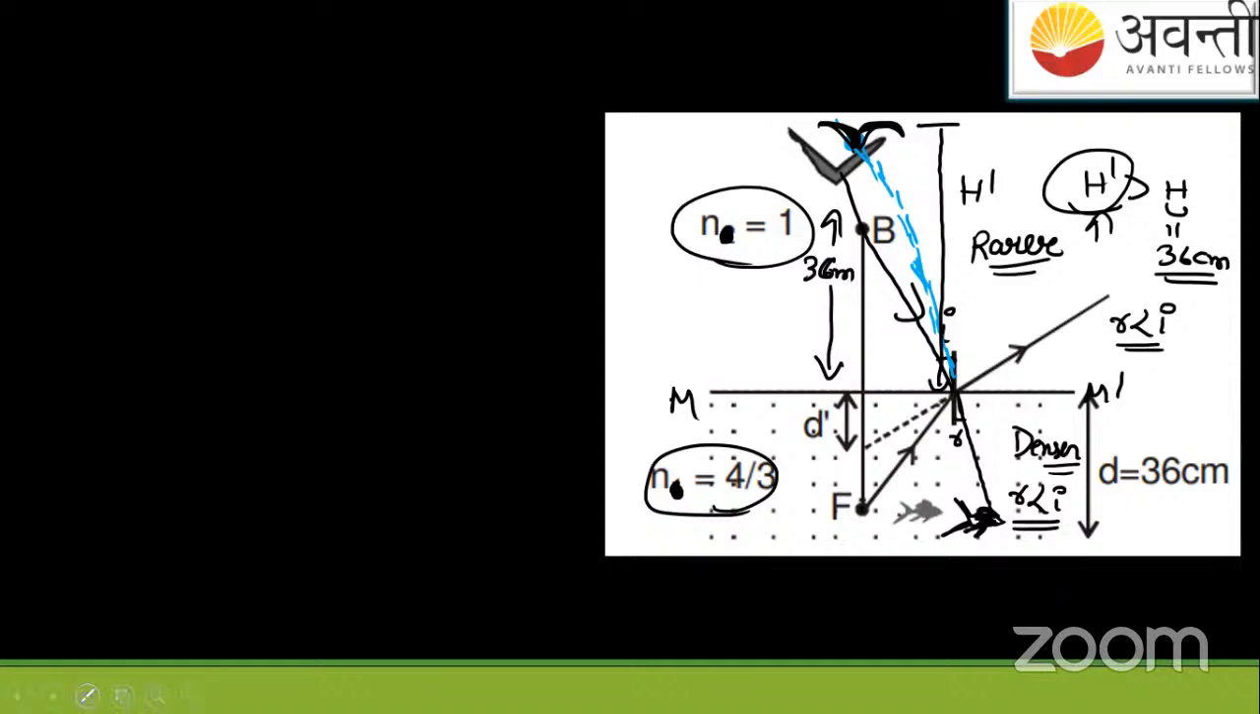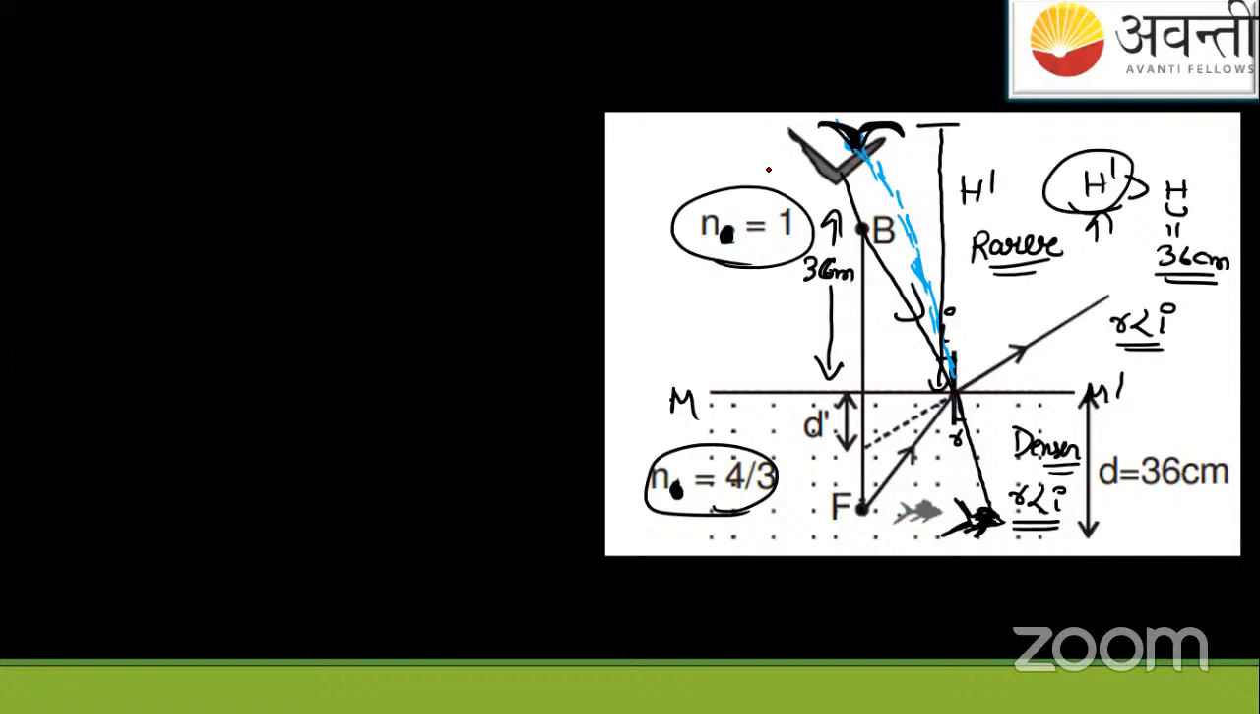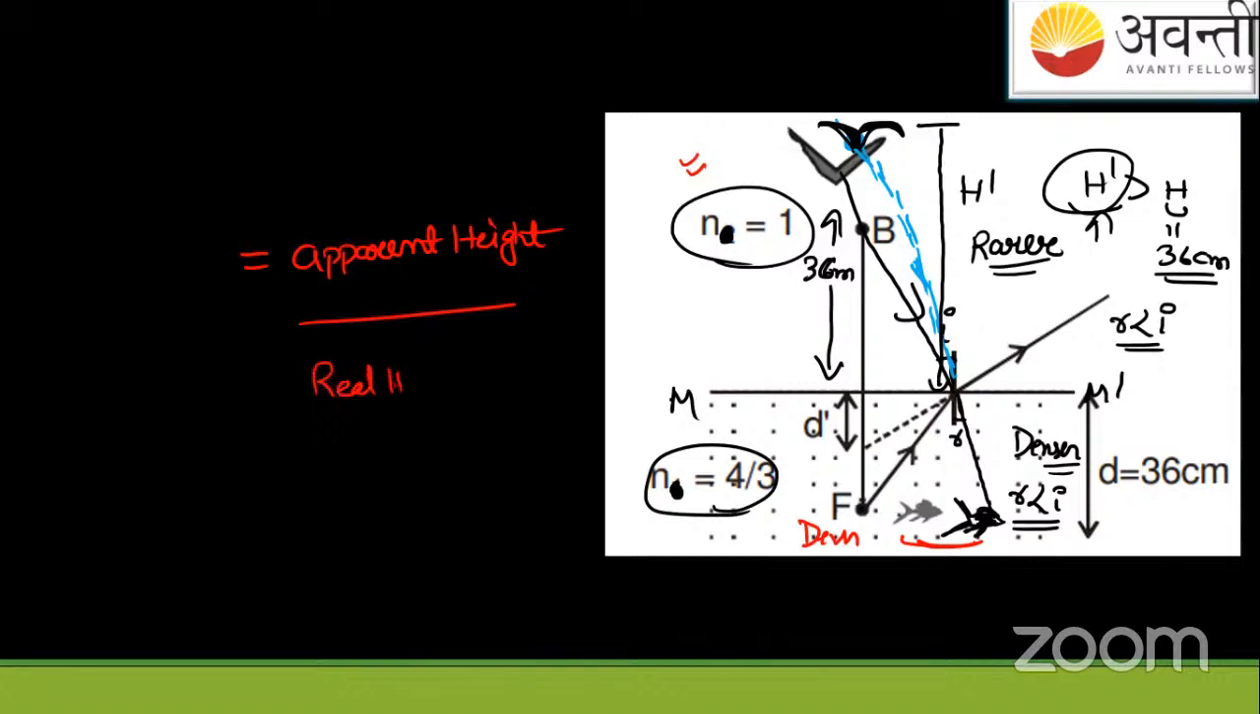So I'm applying the formula. Now the formula will be like this because the mediums are switched. Initially, you were observing with respect to the bird in the rarer medium. Now you're observing with respect to the fish, that is, you are now in the denser medium. Remember, if you're able to understand this case, it will be easy to solve other similar cases. Apparent height upon the real height will be what?